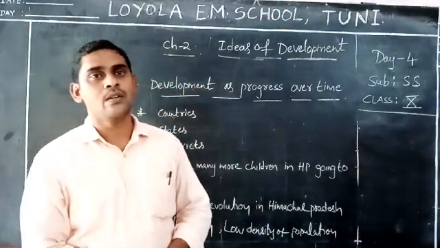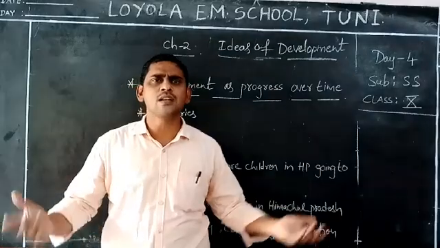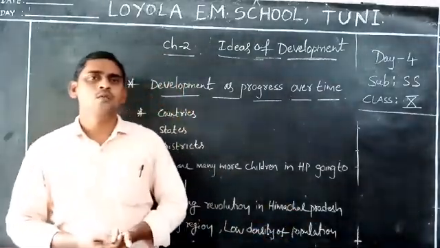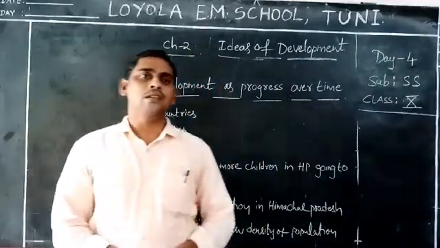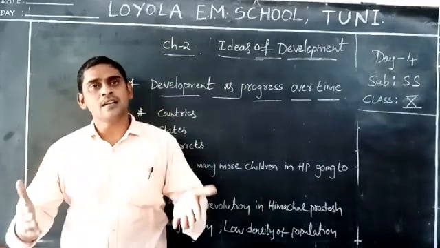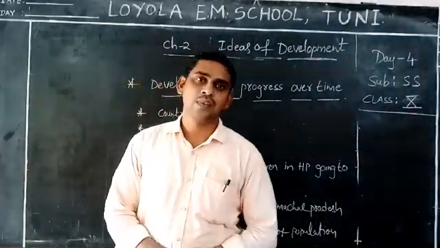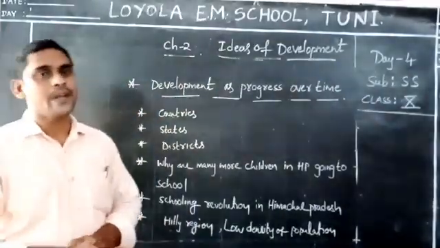For example, if human beings are not developed in the country, at that time there is no development. Development depends on the people. Once people are developed well, automatically countries also develop well. For example, when states are developed well, that leads to the country's development. Do you understand this? So that is why it is called human development.